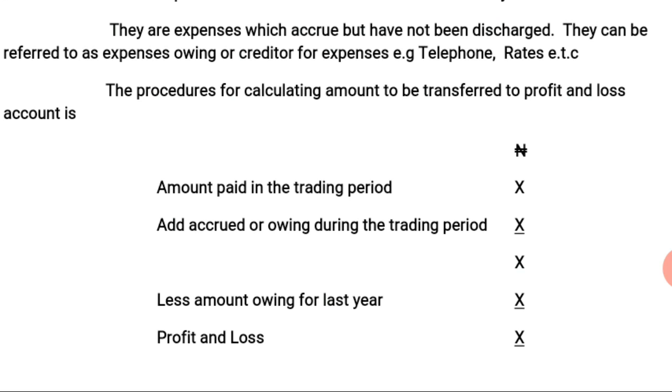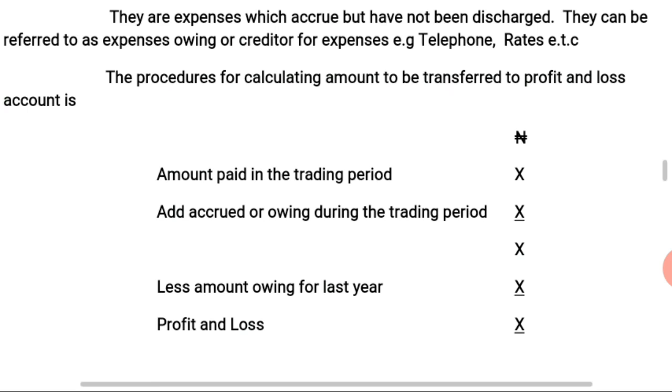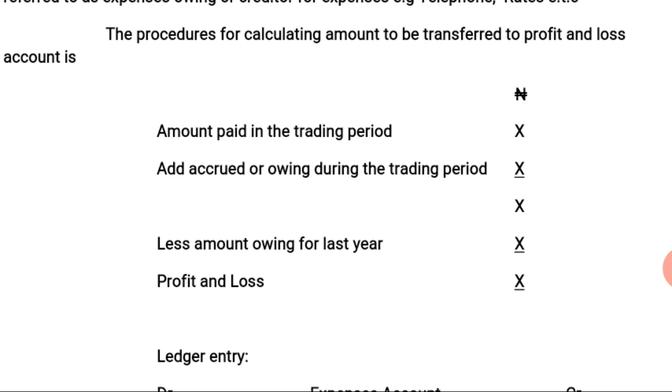So the procedure for calculating the amount to be transferred to profit and loss account is this. This is the procedure you are going to follow to determine the actual amount that is going to be transferred to the profit and loss account for a particular firm as at the end of its accounting period. We have the denomination, naira, the amount paid during the year.